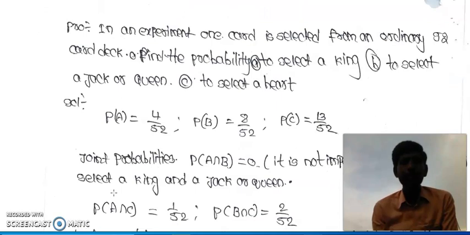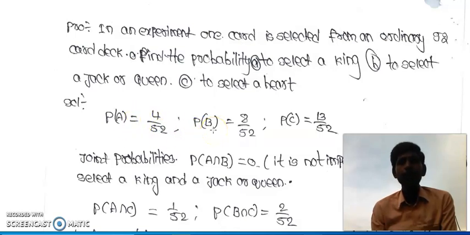Now, let us consider the problem regarding the independent events. In an experiment, one card is selected from a pack of 52 cards. Find the probability. The first one is to select a king, second one is to select a jack or queen, third one is to select a heart. To select a king, how many kings will be there in a pack of 52 cards? 4 kings will be there. That is 4 by 52.